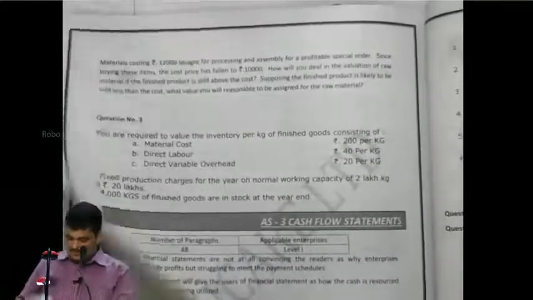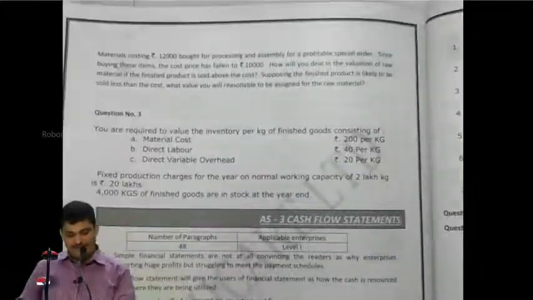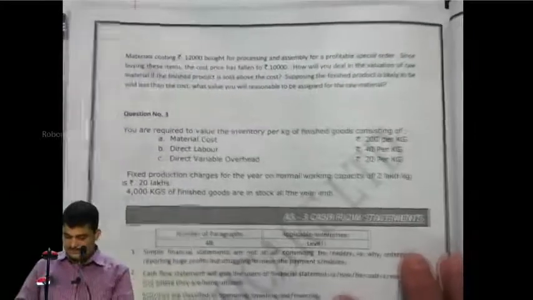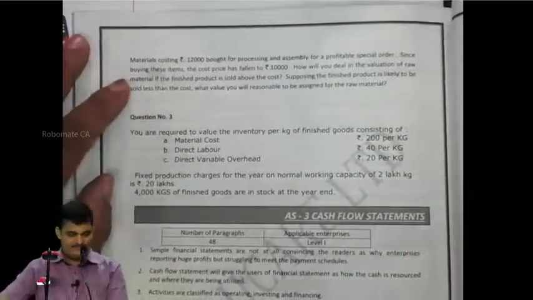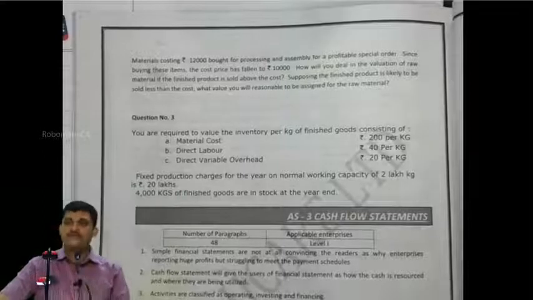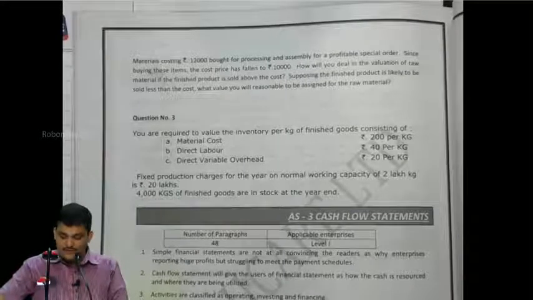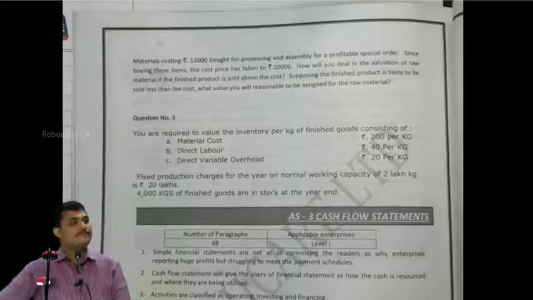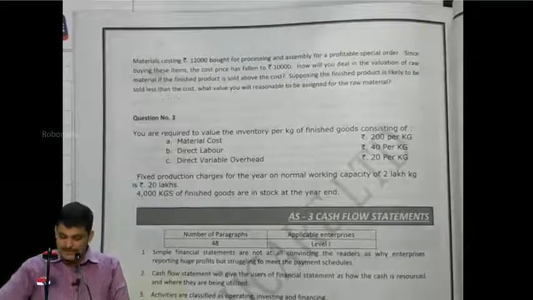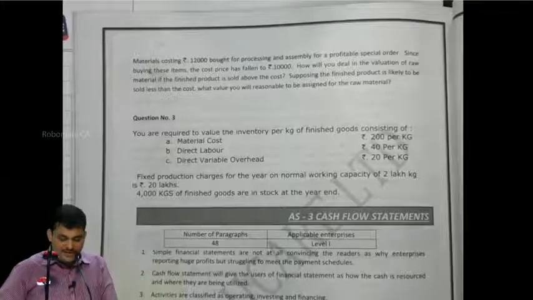Question number 2, page number 95, but actually the question is there in 96. Materials costing rupees 12,000 bought for processing and assembly for a profitable special order.